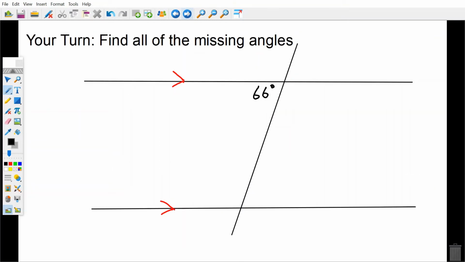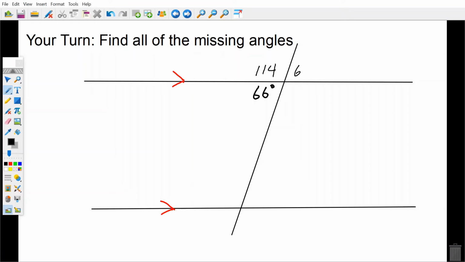This one's your turn. I'd like you to find the missing angles. So please pause the video and give it a try. The answer is, let's grab my calculator. 180 minus 66 is 114.